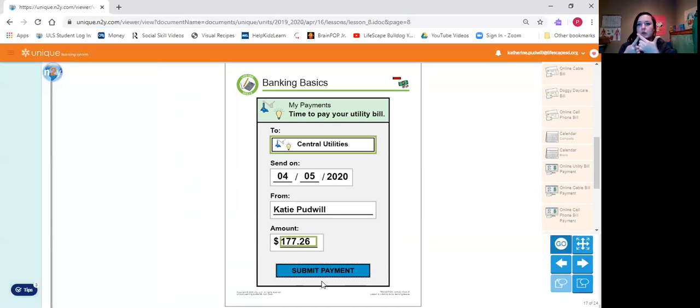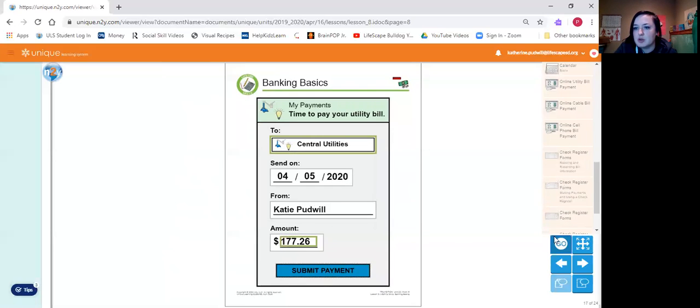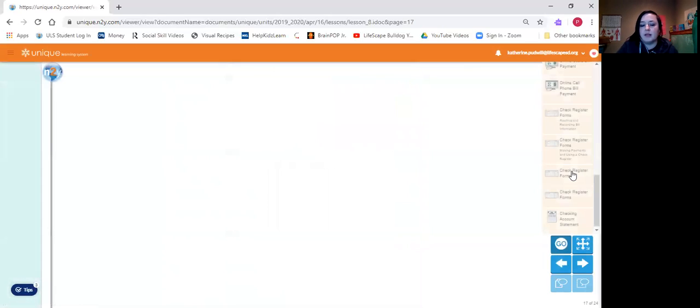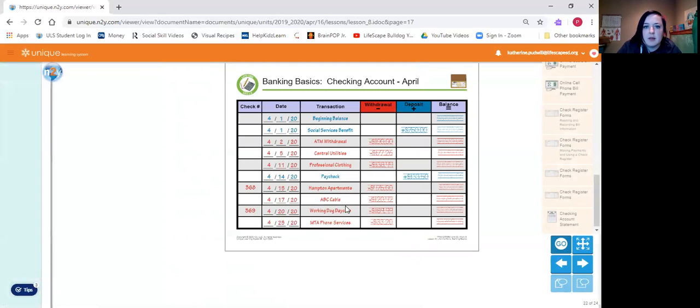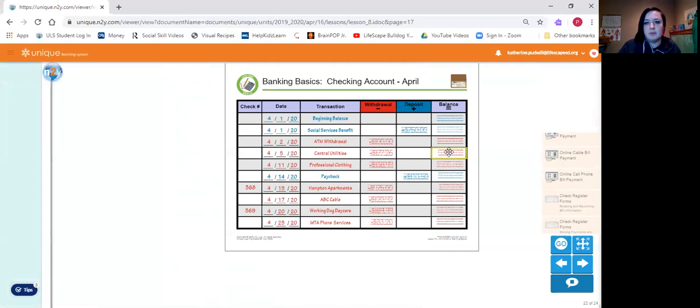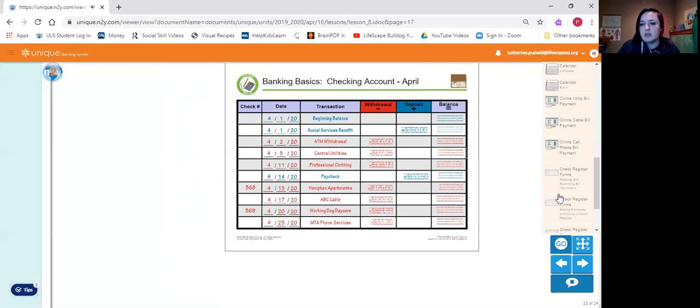We paid the bill. What do we need to do next? Record it in our checkbook register to make sure we keep track of our balance. All right, we recorded our benefit money. We added it in, then we subtracted the $100 we took out of the ATM, and now we're going to subtract $177.26 from our total to get our new balance of $4,193. All right, it looks like we're still doing good.